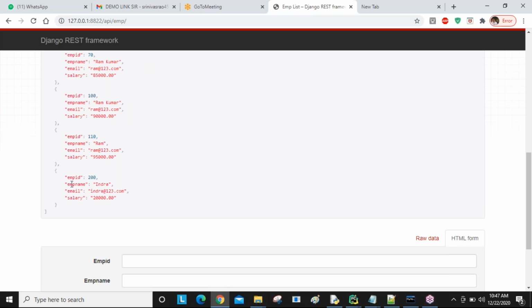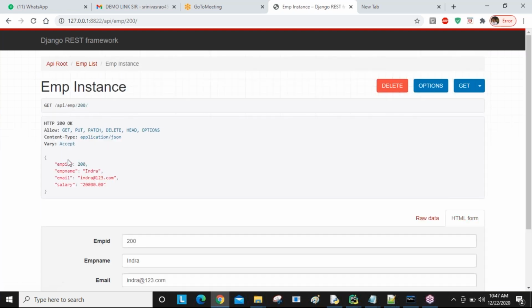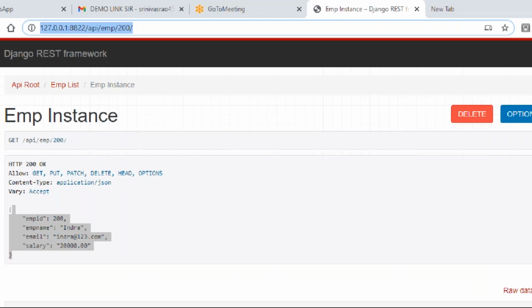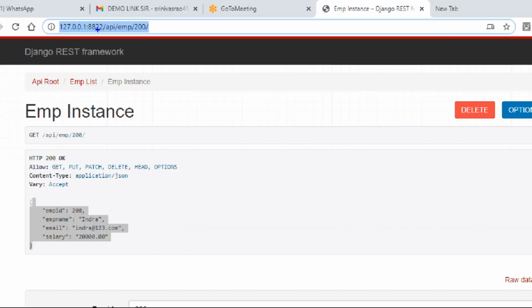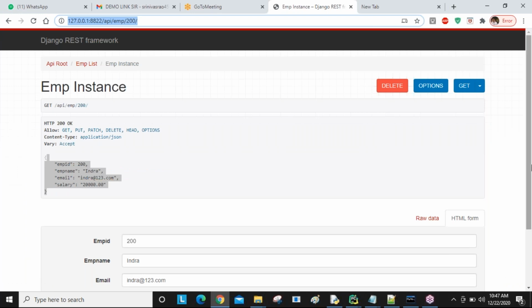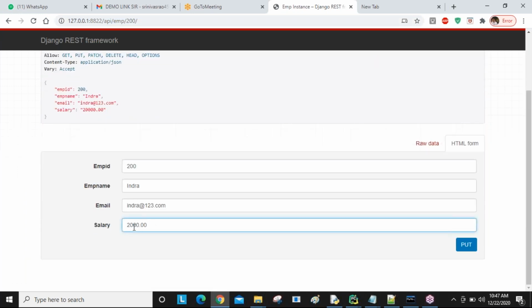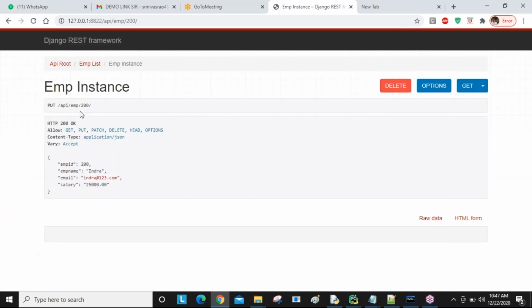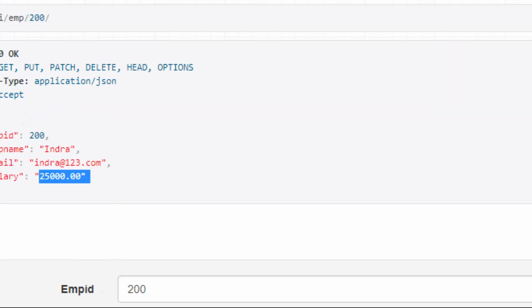Now if I want to get this single record, here this ID is 200, I'm sending ID based. Now see, out of all records, this single record you get using the same API only with the ID. If you want to update, so salary instead of 20,000, I'm going to change it to 25,000. You can click on the put button, then the data is updated into the DB, and the changes are displayed here again.